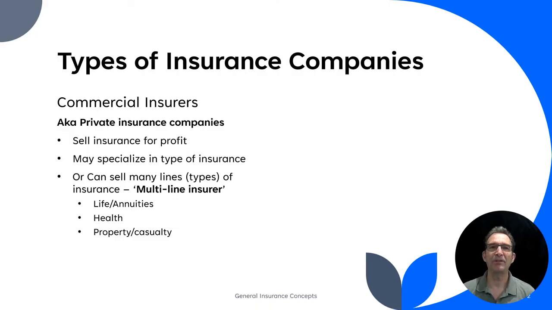So first off, let's talk about types of insurance companies. There are commercial insurers, also known as private insurance companies. This is what everyone thinks of when you think of an insurance company. They're selling insurance for a profit. They might specialize in a type of insurance, or they can sell many lines, which is another word for types of insurance, and they could be called multi-line insurers. Think of lines as different kinds of insurance, like life and annuities, health insurance, or property and casualty. In this series, we're going to focus on life and health.